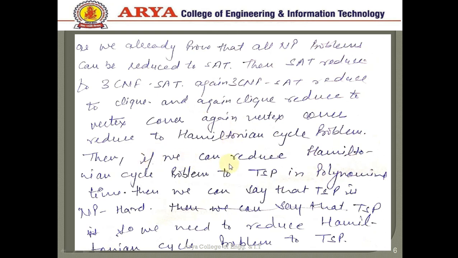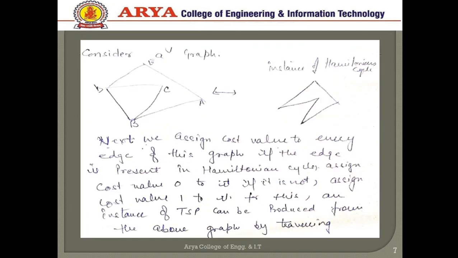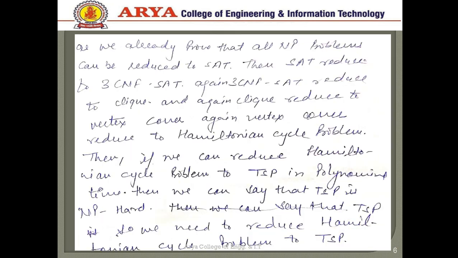Then if we can reduce the Hamiltonian cycle problem to the TSP, the traveling salesman problem, in polynomial time, then we can say that TSP is NP hard. So we need to reduce the Hamiltonian problem to the traveling salesman problem, because the Hamiltonian path problem is NP complete. That's why we know that the TSP problem is also an NP complete problem.